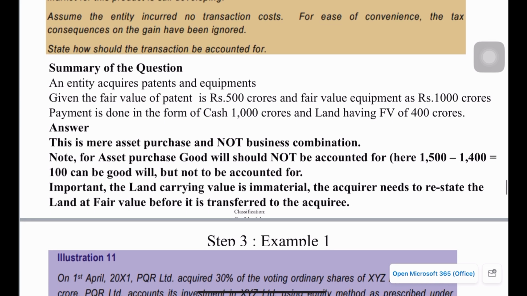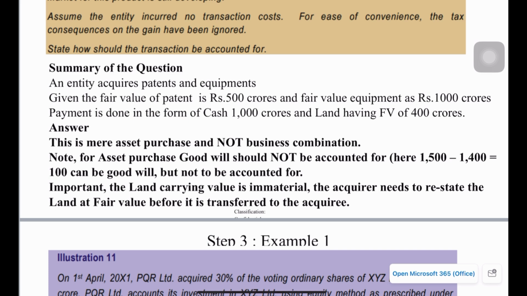Okay, so just to recollect, in the case of an asset purchase, goodwill should not be measured. In this case, actually there seems to be goodwill, because the fair value of consideration paid is 1,400 crore plus 100, that is 1,500 crore, but the fair value of assets taken over is only 1,400 crore. So clearly there is 100 crore of additional consideration being paid, which is technically called goodwill, but in this case goodwill should not be accounted for.